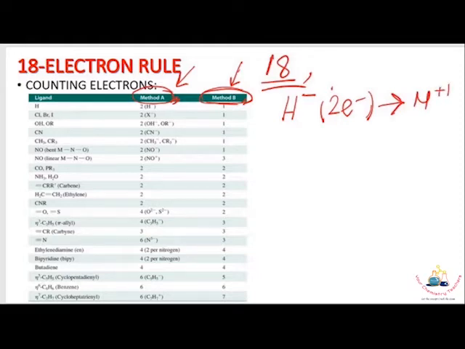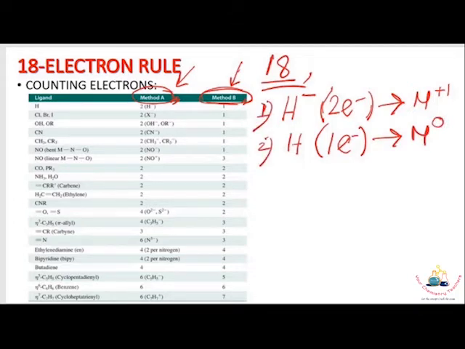This is called the ionic method for electron counting. But if you consider hydrogen as neutral, it contributes 1 electron to the metal, and the metal is considered as 0 oxidation state. And this is the covalent method for electron counting.